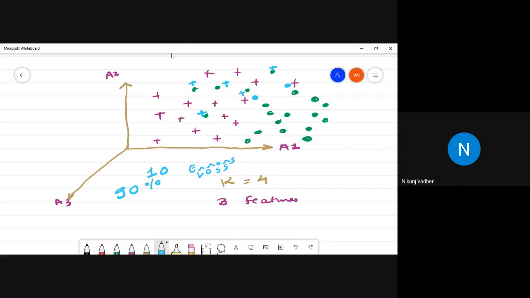What you will do ultimately in machine learning is develop an algorithm in such a way that all plus will be classified as plus and all circle will be classified as circle.